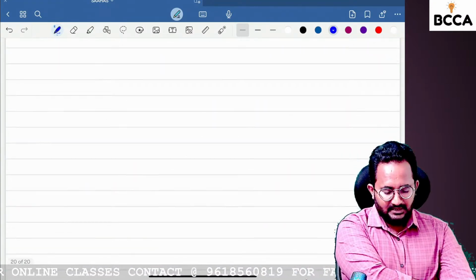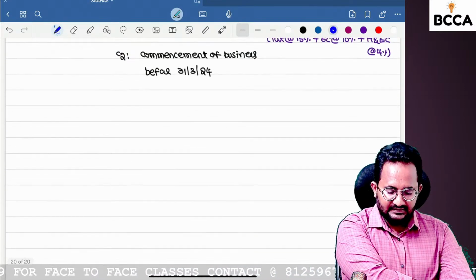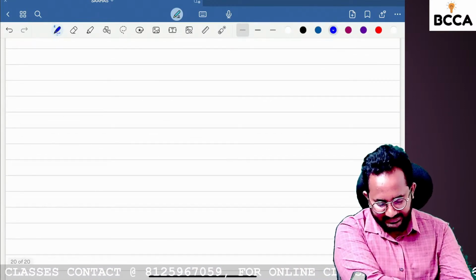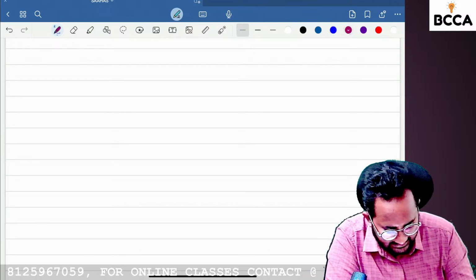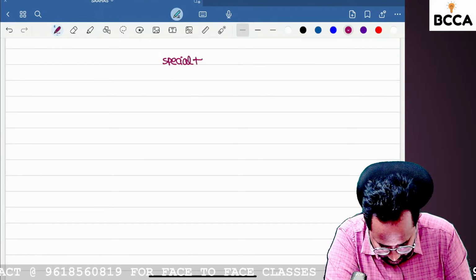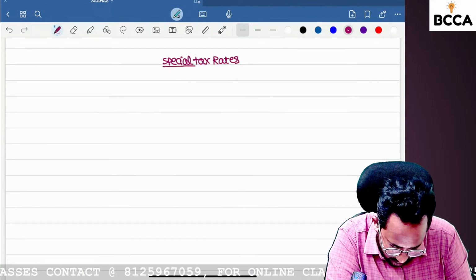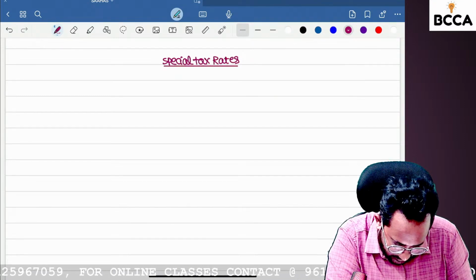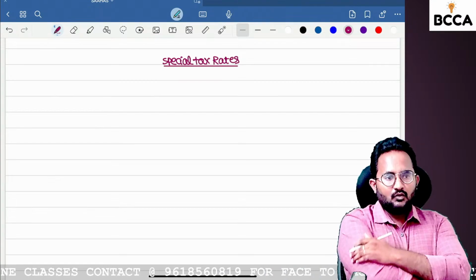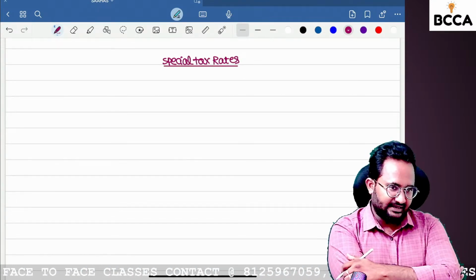So please open the chat box and tell me, what are the special tax rate taxable incomes we have? Some examples of special tax rate taxable incomes. In every assessee's hands, we have certain incomes always taxable at special tax rates.